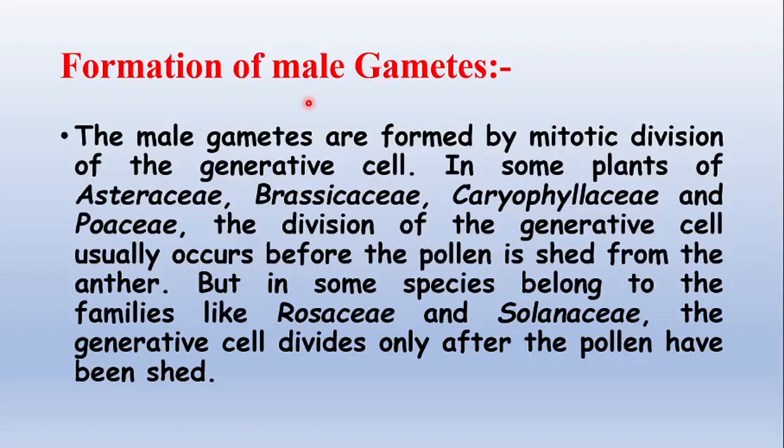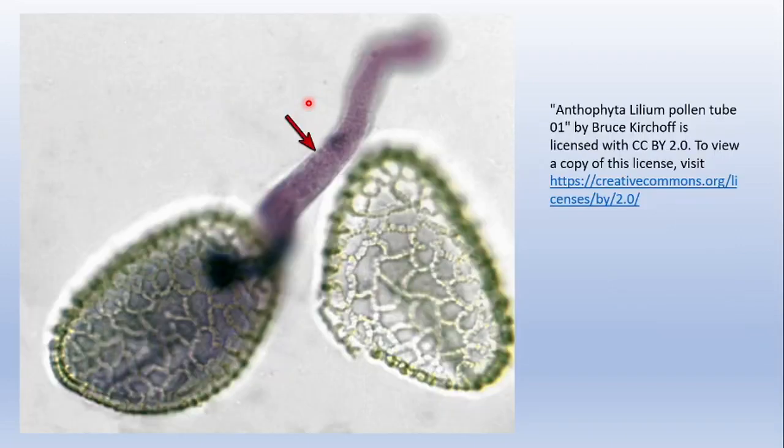But in some plants of Rosaceae and Solanaceae, the generative cell divides only after the pollen have been shed. Then you can see the elongated pollen tube and division of this generative cell in this picture.